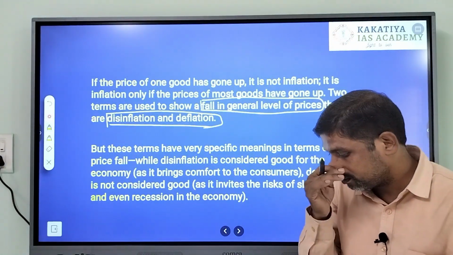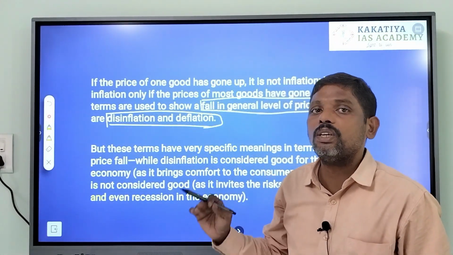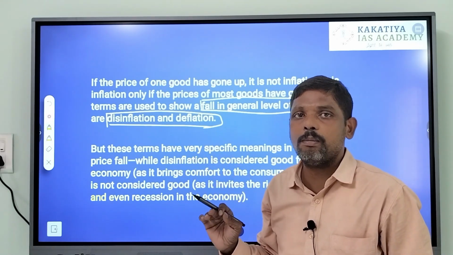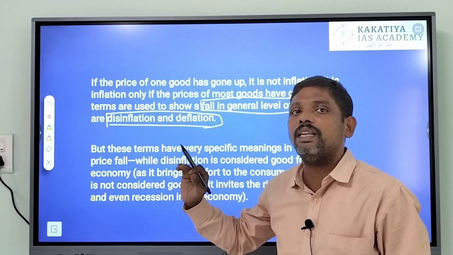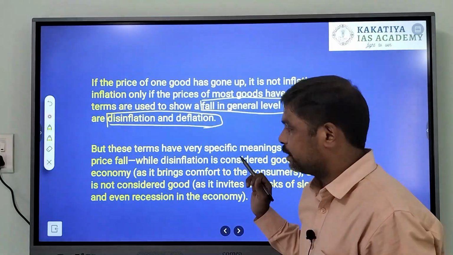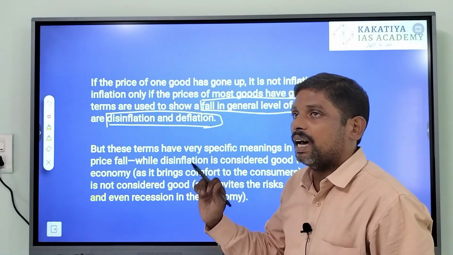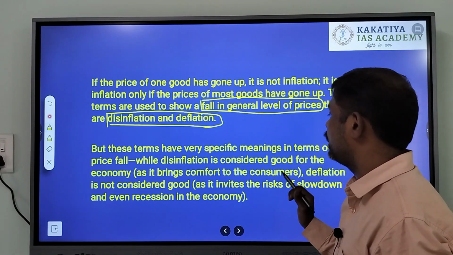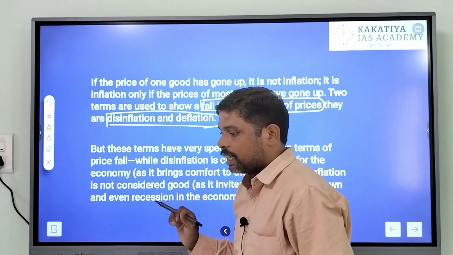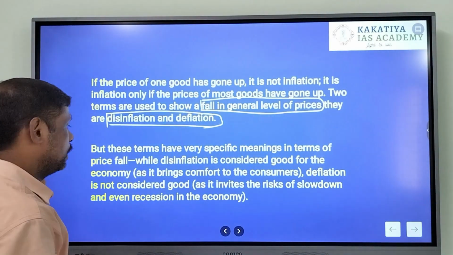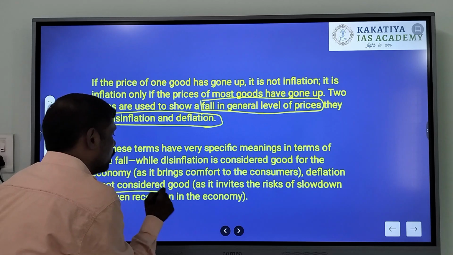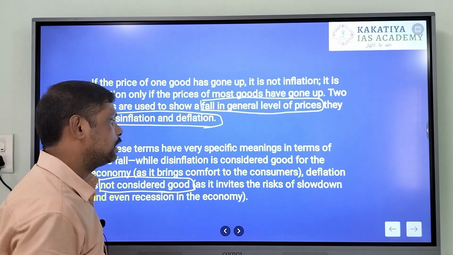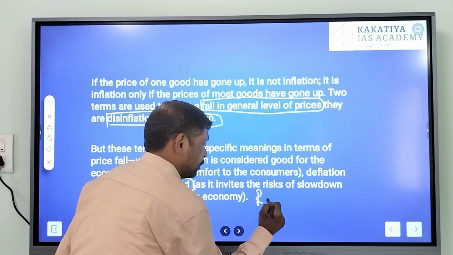Deflation always refers to a slowdown in the economy, an economy where there is no demand and no supply. That means deflation denotes recessionary trends of the economy. That is the reason why deflation is not considered to be good. It is seen as a threat to the economy, as it leads to a recession.